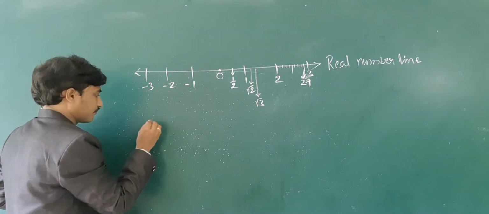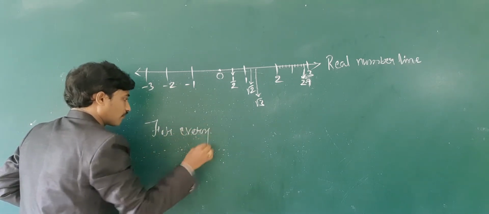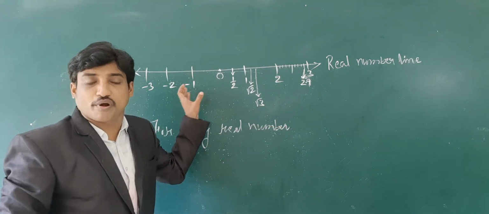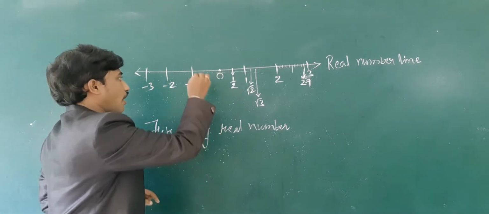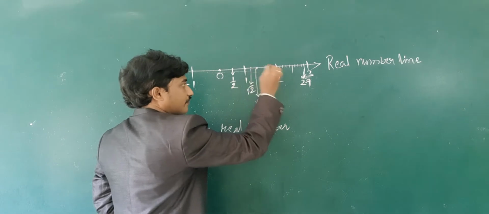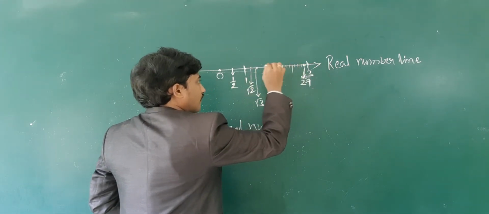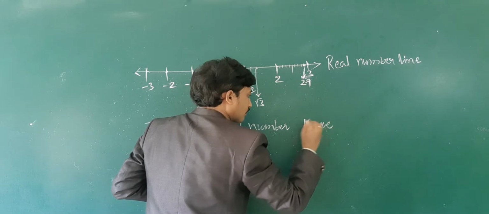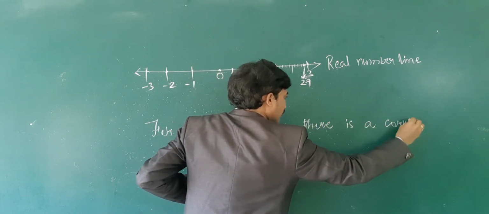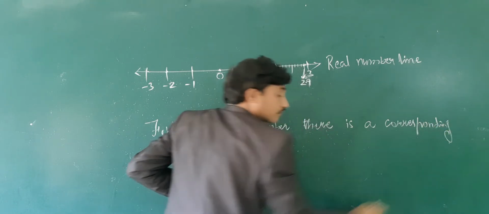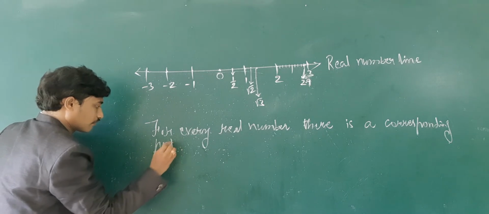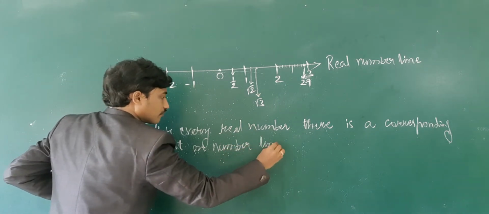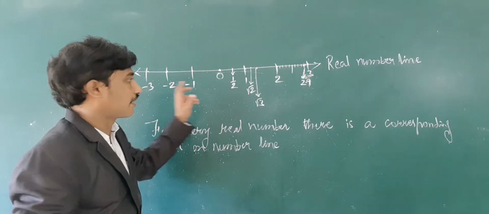For every real number, there is a corresponding point on the number line.